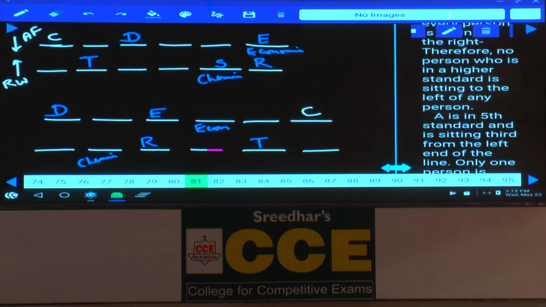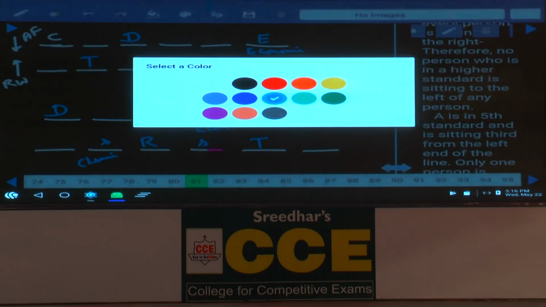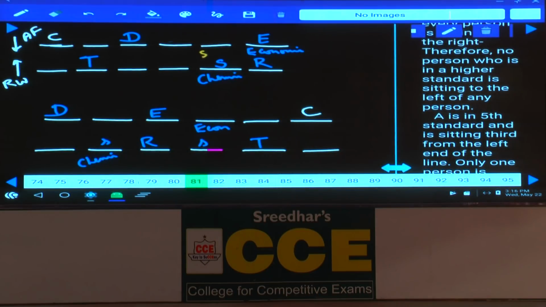And similarly here also, S can be here or S can be here. There are two possibilities. And the one who faces S teaches statistics. Now this person is teaching statistics. And similarly here also. And here S cannot be here, because if S is here, S cannot be facing economics.